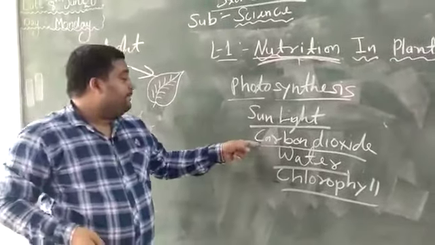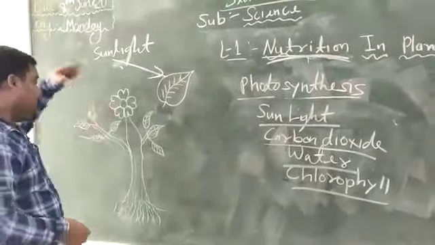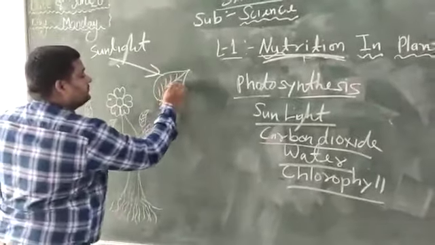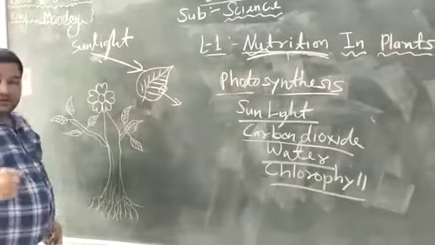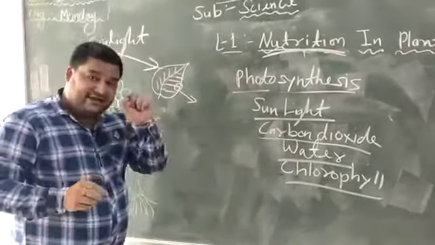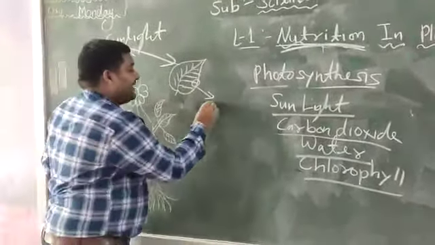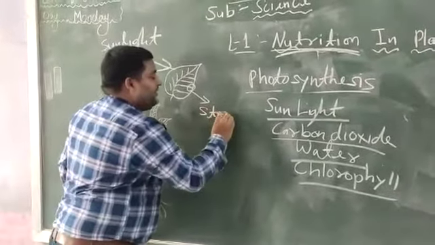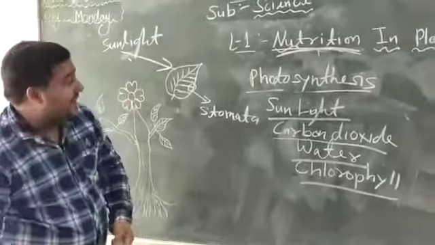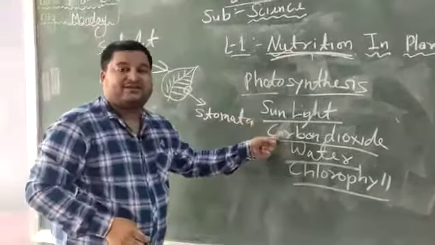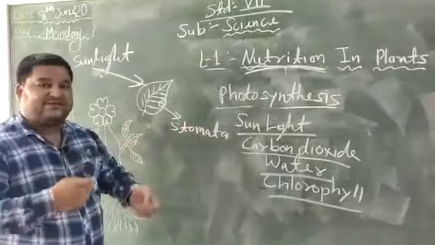Carbon dioxide: plants take carbon dioxide from the atmosphere. In the lower part of the leaf, there are a lot of tiny pores, and those tiny pores are known as stomata. What is the use of stomata? Stomata help in capturing carbon dioxide. They help in the exchange of gases.